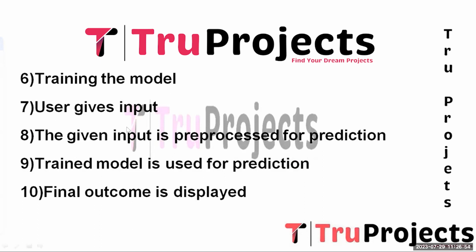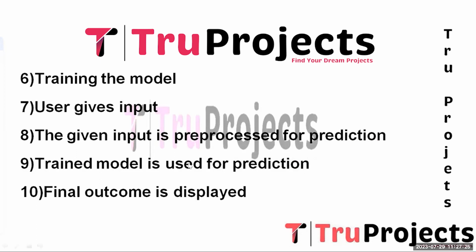To enable user interaction, a Flask web application is created, enabling the user to input the relevant data for the mental health prediction. The Flask framework serves as a user interface for providing the input. And the next step is the given input is pre-processed for prediction. The input provided by the user is pre-processed to match the format used during the model training. Pre-processing includes handling any missing values, encoding the categorical variables, and scaling the numerical features for uniformity.